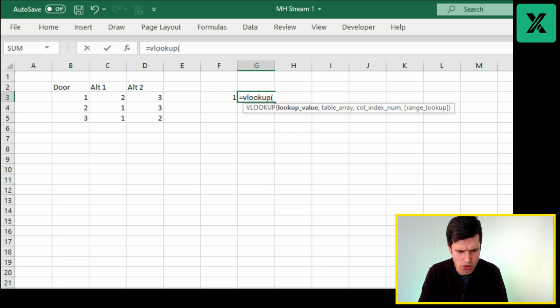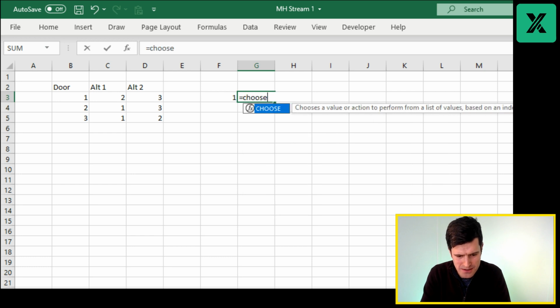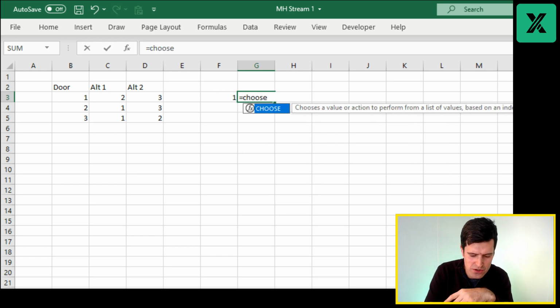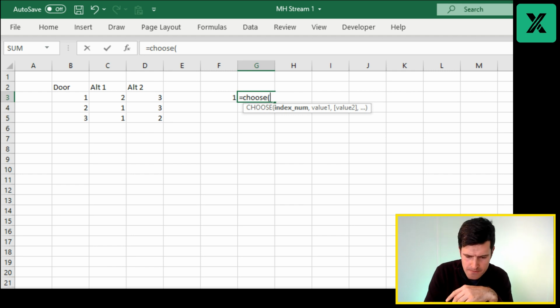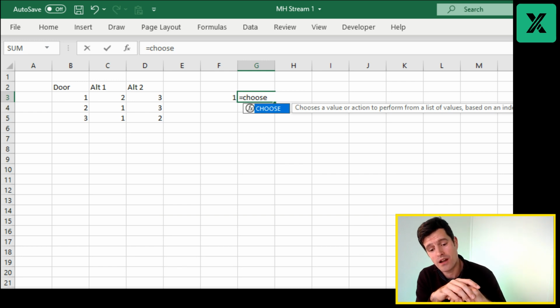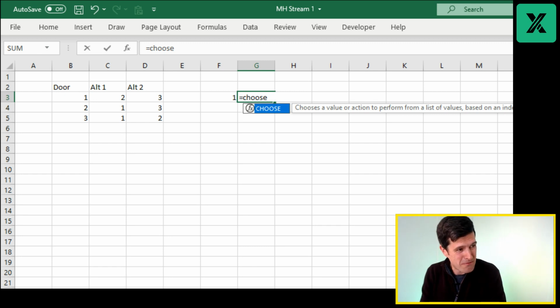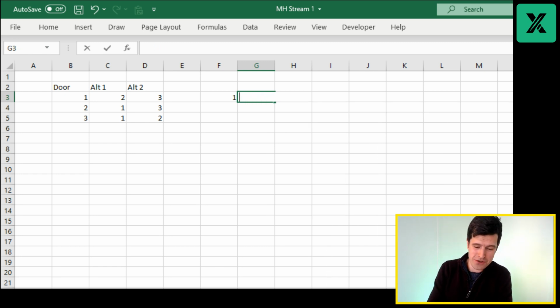So here's one for the more advanced modelers out there. And I know we've got some really competent Excel users in the chat. Bart just tuning in. Bart, how are you? Good to see you, Bart, another one of our members. Paul says choose. Whoa, Paul, I was not thinking choose, but what is choose going to do? Okay, so choose is a value or action to perform from a list of values based on an index number. Paul, it's learning to me. I have never used choose, but I'm loving that idea. Okay, I will have to look at choose.